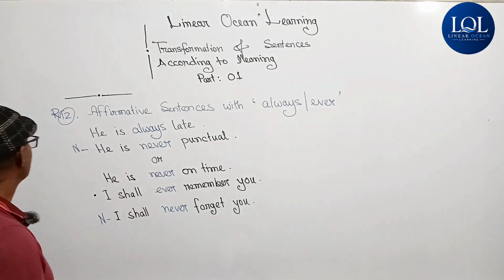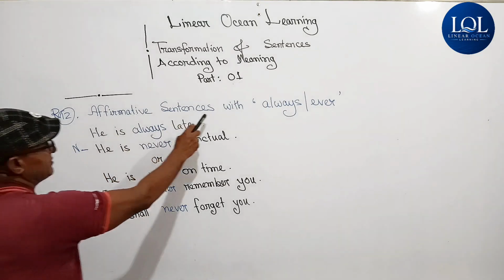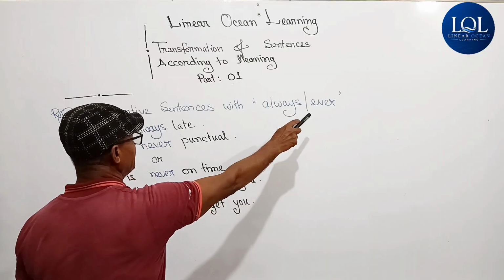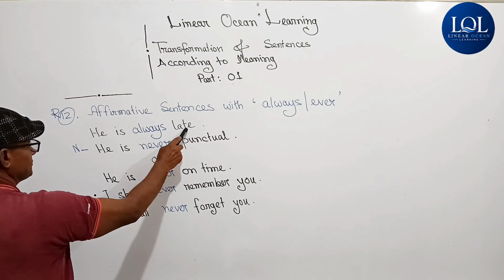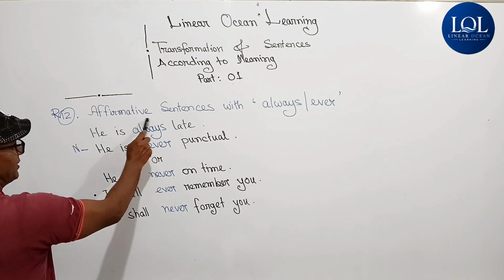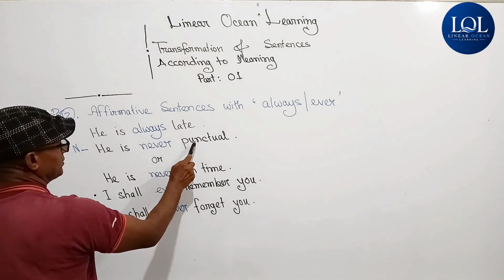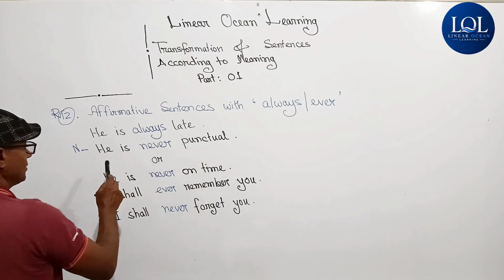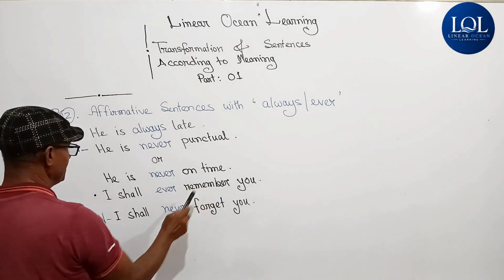Viewers, now rule number 12. Affirmative sentences with always or ever. He is always late. Negative one is he is never, in place of always, he is never punctual. The opposite word of late is punctual. Or he is never on time.